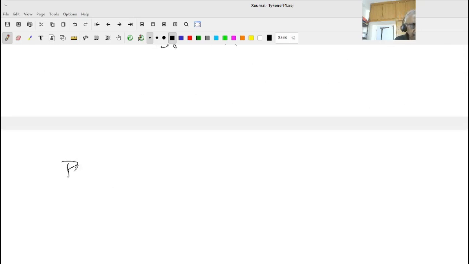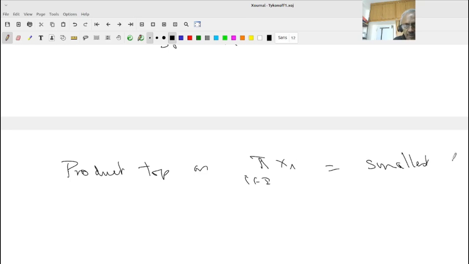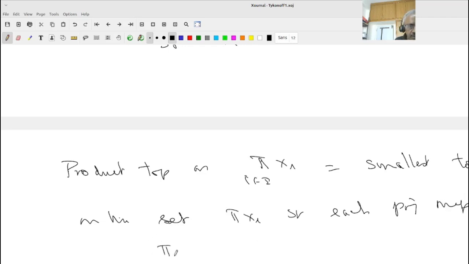So the product topology on the product Xi, by definition, we do not know whether it exists. It is the smallest topology, let me call it tau p, on the set product Xi such that each projection map phi i from the product with tau p to the topological space Xi with tau i becomes continuous for each i.